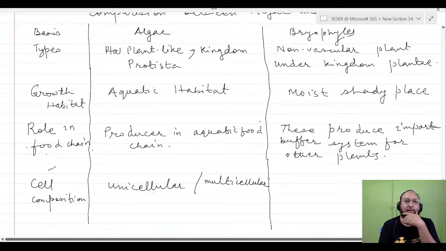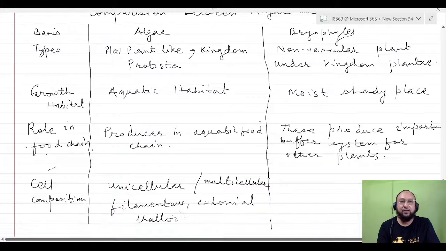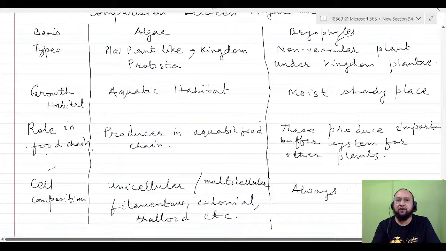Filamentous. Colonial, like I have told you, Volvox is an example of a colonial algae. Then thalloid, colonial, thalloid, etc. Thalloid means small size, always multicellular. No bryophytes are found in unicellular condition. Always multicellular.